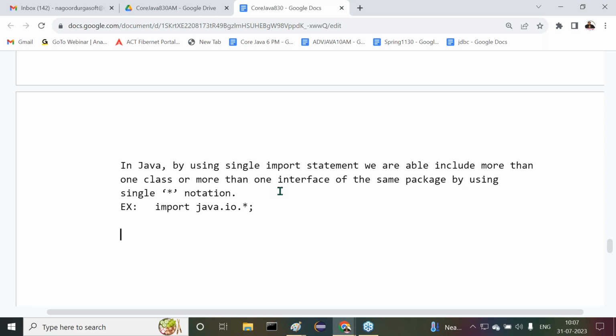Tomorrow, don't miss the class. It is a very, very important topic. C and C++ are platform dependent, so why is Java platform independent? What are the internal reasons? We are going to understand very good content tomorrow. If possible, try to bring your friends also tomorrow. Don't miss that content.